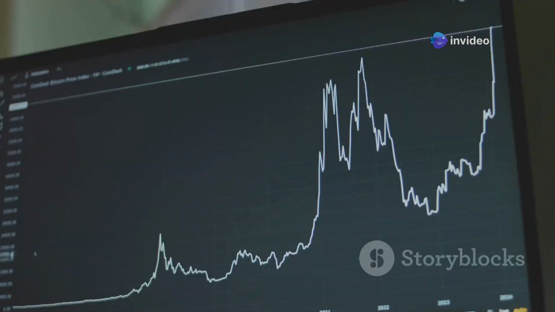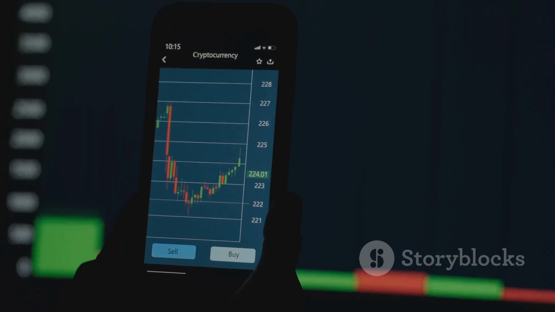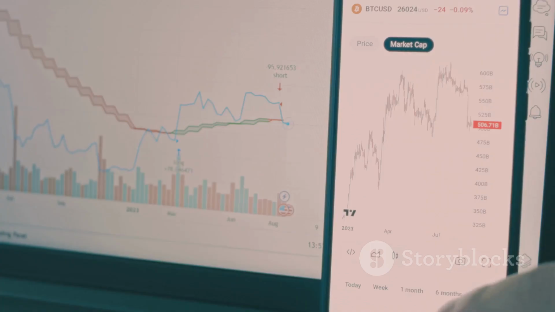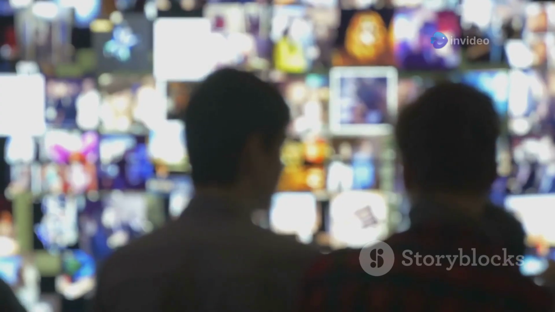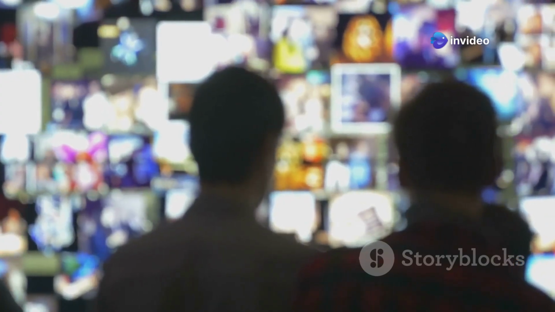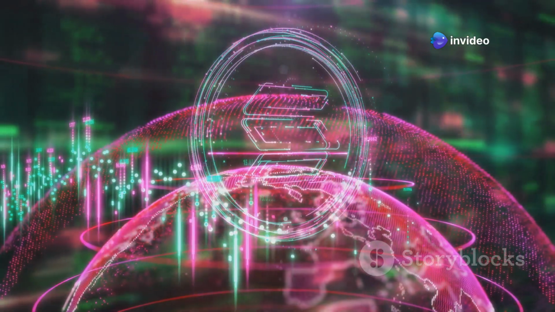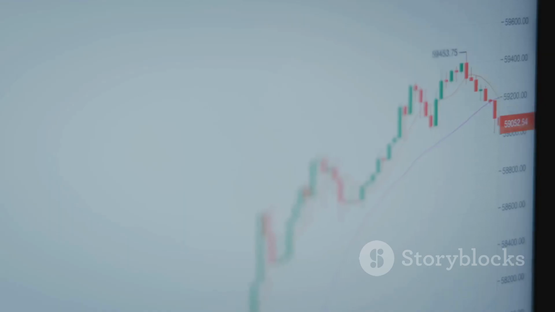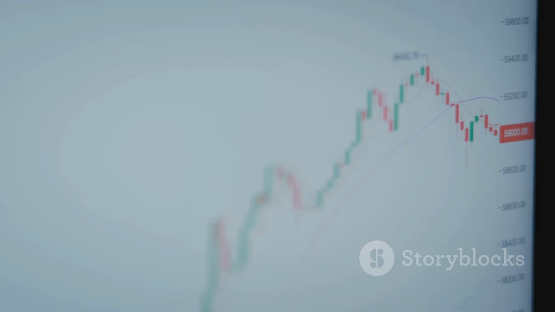Its value is tied to the network's growth. As the network grows, so too might the token's value. This makes it an interesting prospect for investors. The world of digital art is expanding rapidly. This expansion makes platforms like Render Network more important. More artists need computing power. This demand could lead to increased use of Render token.